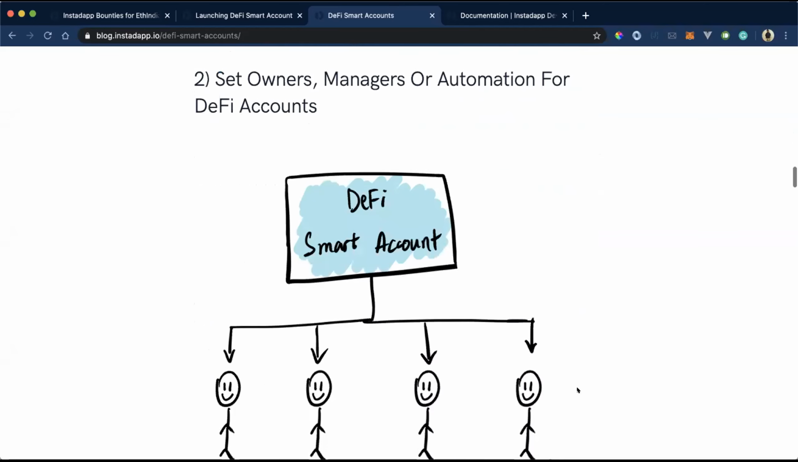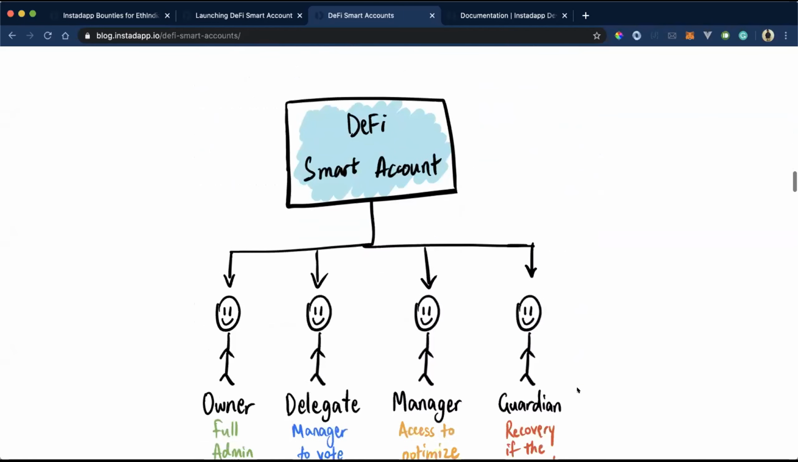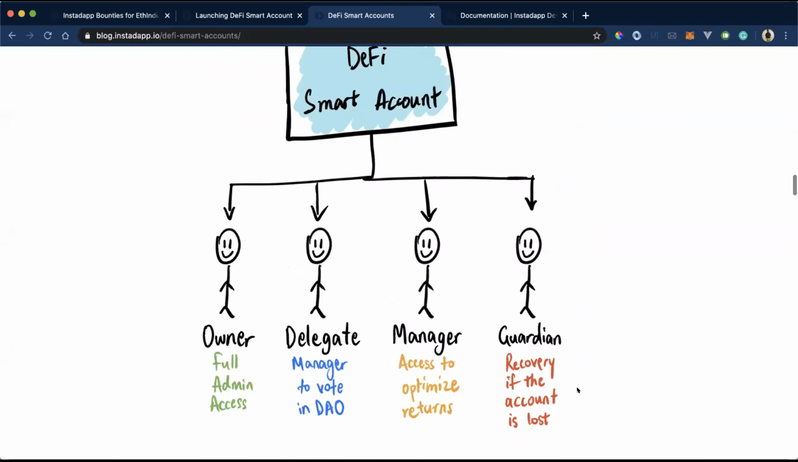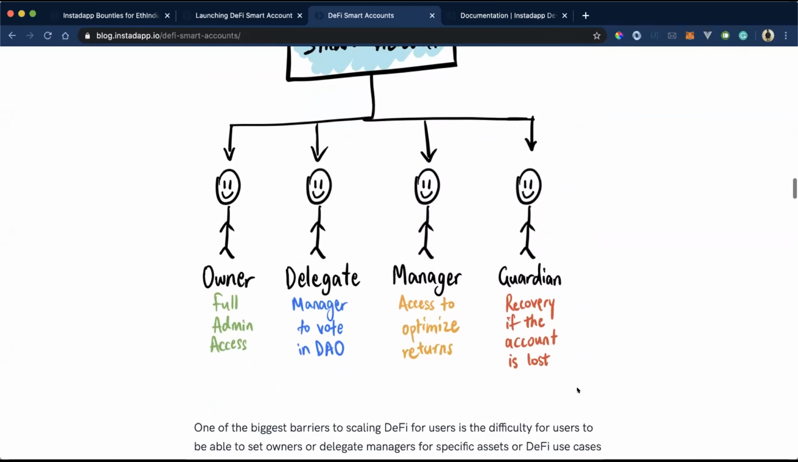And then come the owners, managers, and automation for the DSA. In DSA, we have an authentication system where an owner can give a user access to limited protocols. If I'm the owner and I want to give someone else access, I'll give access to just one protocol, and then he'll be able to manage only that protocol in the DSA.